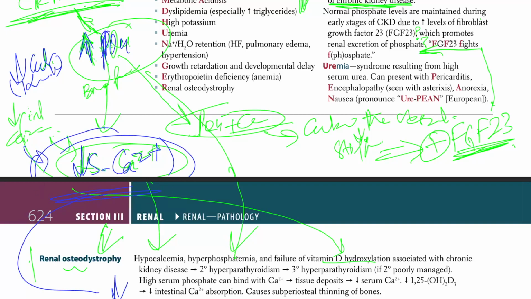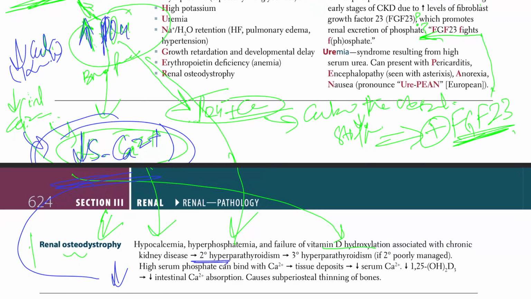That decrease in calcium causes secondary hyperparathyroidism. The parathyroid senses the calcium. It says, oh wow, I don't have calcium in the serum, so it causes hyperparathyroidism. And that is secondary to the fact that we have decreased the calcium. That's what's called secondary hyperparathyroidism, which causes tertiary hyperparathyroidism if secondary is poorly managed. That needs a little bit of detail, so I'll tell you in a bit.